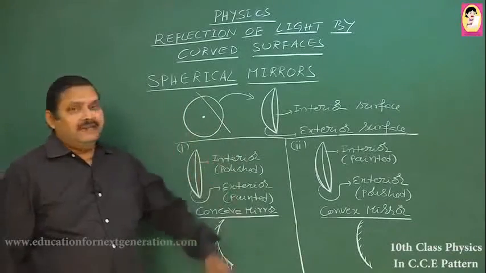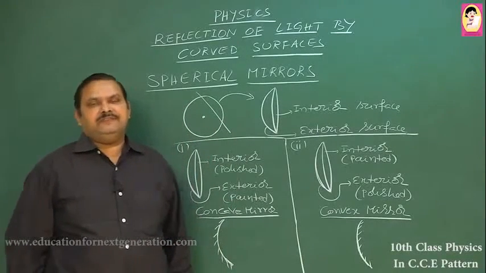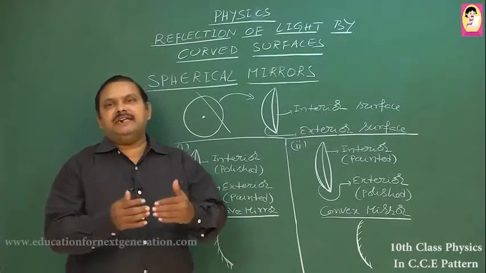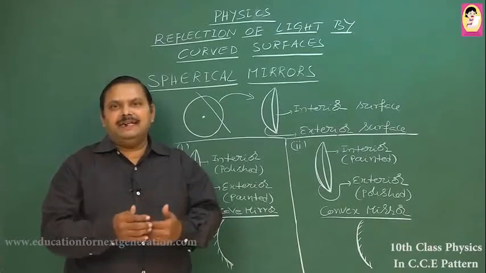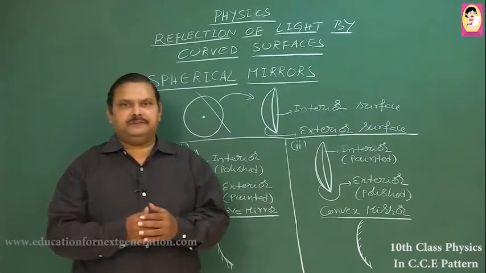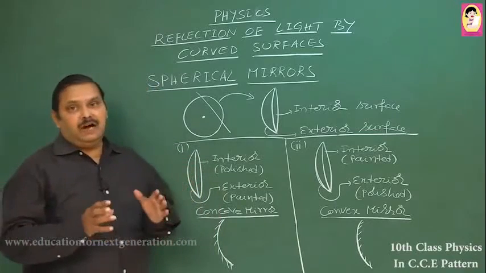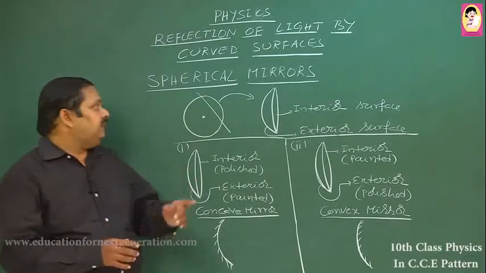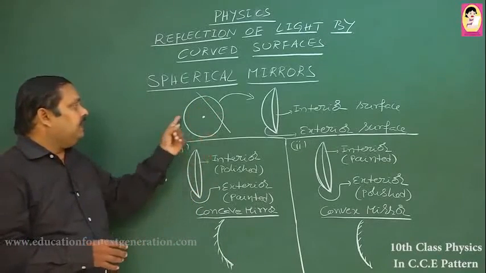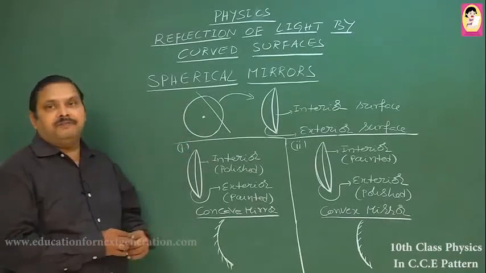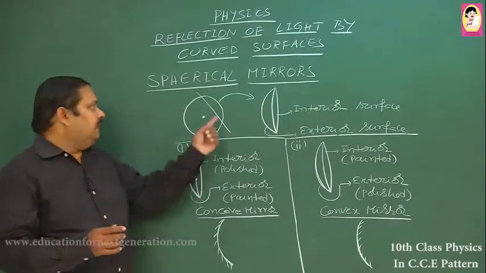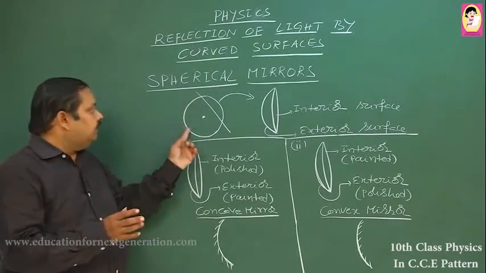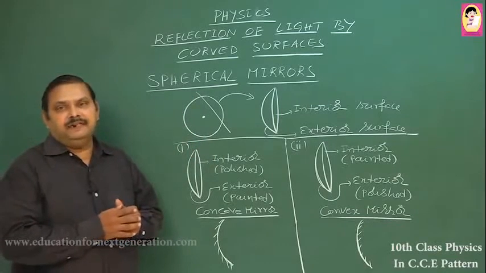Our next topic is about spherical mirrors. First of all, let us know how a spherical mirror is formed, what the types of spherical mirrors are, and then the differences between the two mirrors. First, let us see how a spherical mirror is formed. To understand the formation of spherical mirrors, first let us take a spherical ball which is made up of transparent glass. A ball which is spherical in shape, and this ball is made up of transparent glass.